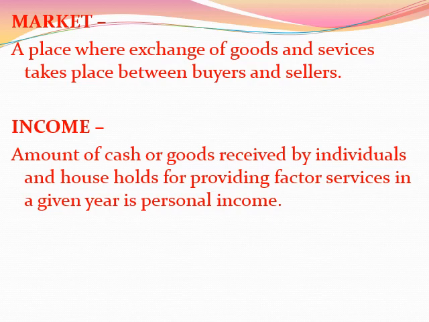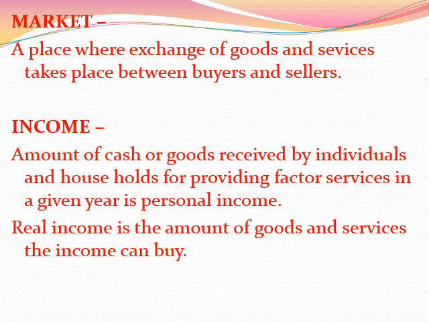So in a given year, if an individual or a household is receiving an amount of cash or goods for providing factor services, that will be called personal income. On the other hand, real income is the amount of goods and services the income can buy. So how much an income can buy will be the real income.